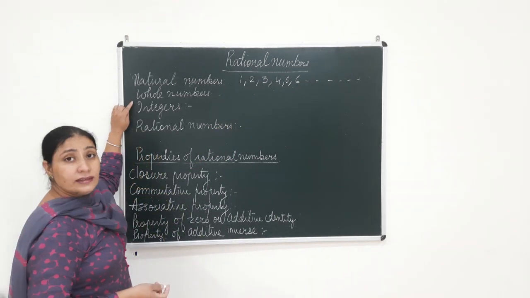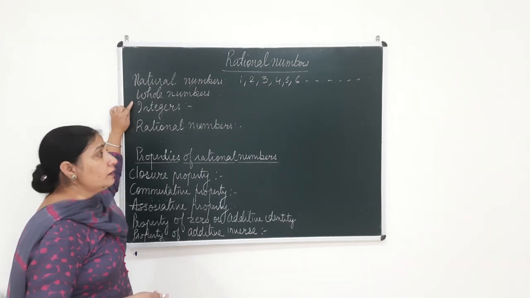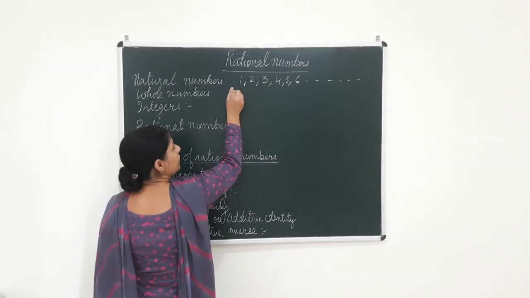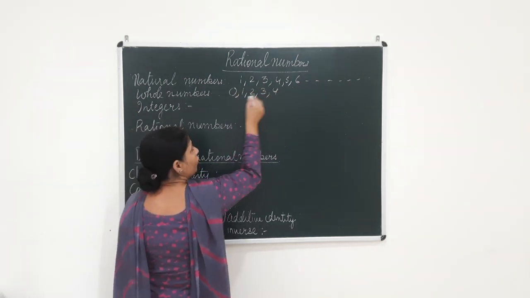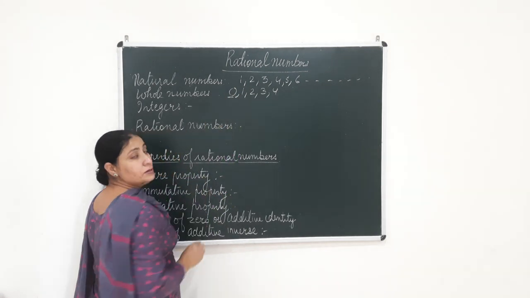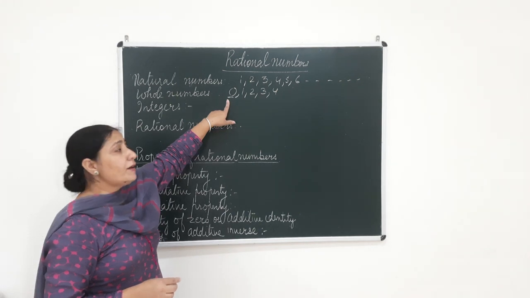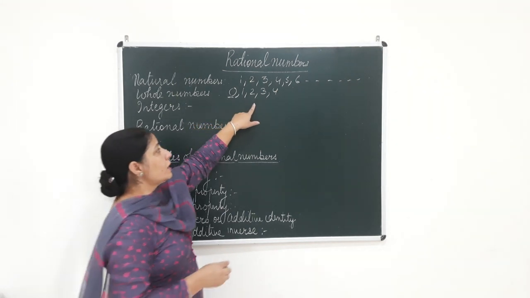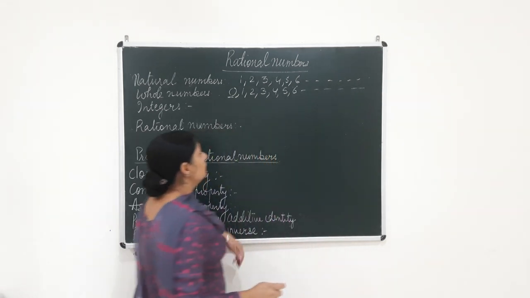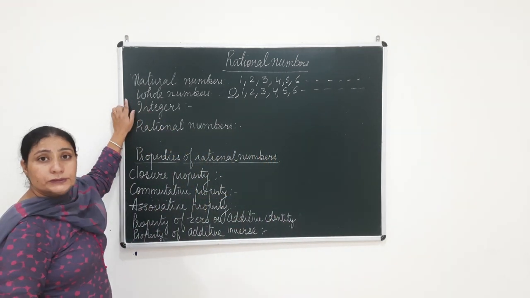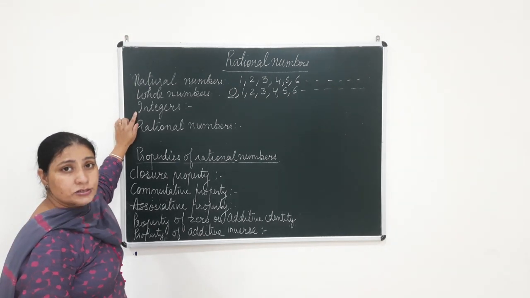Similarly, the second thing we have to talk about is whole numbers. What are whole numbers, beta? If I add 0 along with the natural numbers, this is one number 0 which we have written before the natural numbers. And if I include this 0 along with the natural numbers beta, they are called whole numbers. Okay, beta? Next we talk about integers.